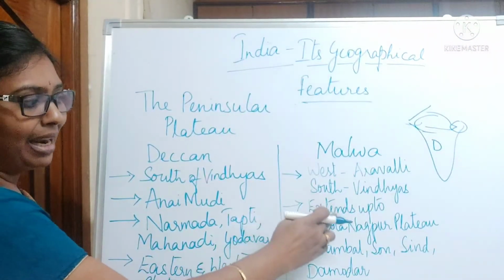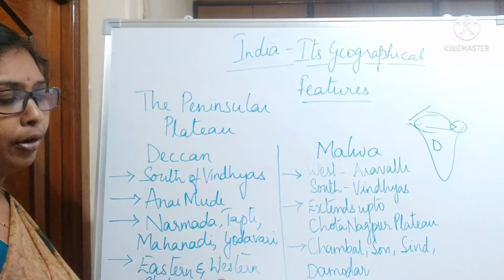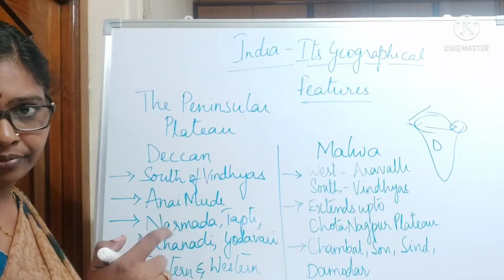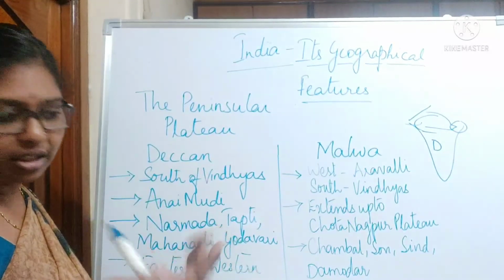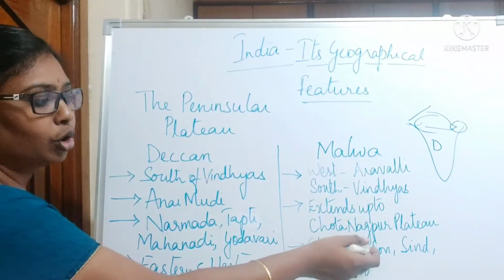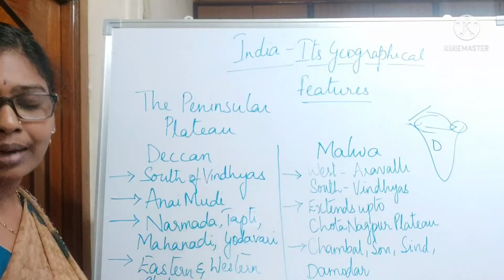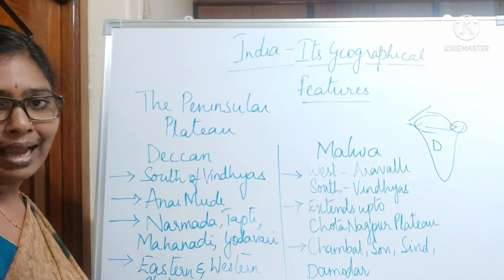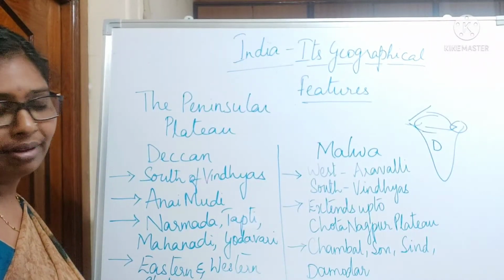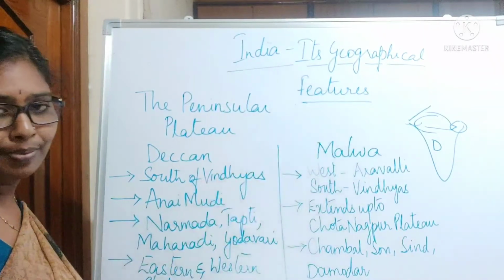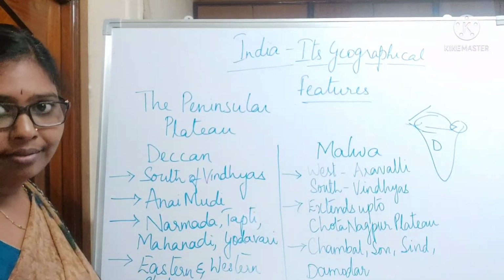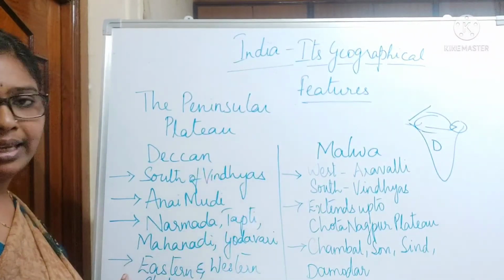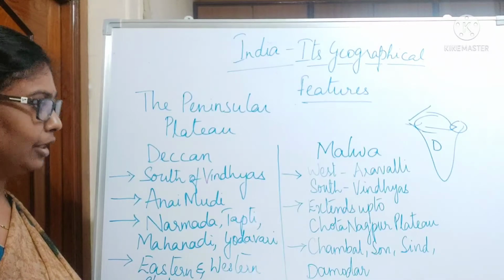So Malwa Plateau extends up to the Chota Nagpur Plateau, and here it is drained by four major rivers or four major tributaries as well. Chambal, Son, Sindh, these are major tributaries of river Ganga, and Damodar, it flows in the West Bengal region, right? These are the four rivers which are flowing in the Malwa Plateau region.